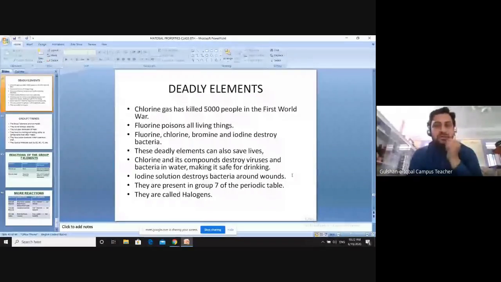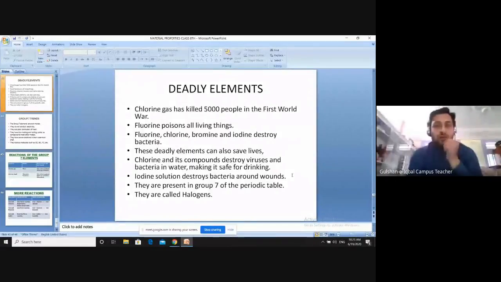Because they are dangerous. For example, chlorine is one of the elements in group 7A, and it has killed around 5,000 people in the First World War. Chlorine as a gas is very dangerous, and if anybody inhales it in larger quantity, that person can be dead. So chlorine gas has killed around 5,000 people in the First World War.